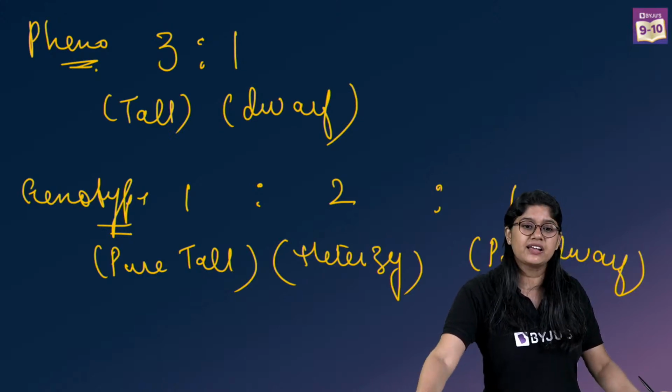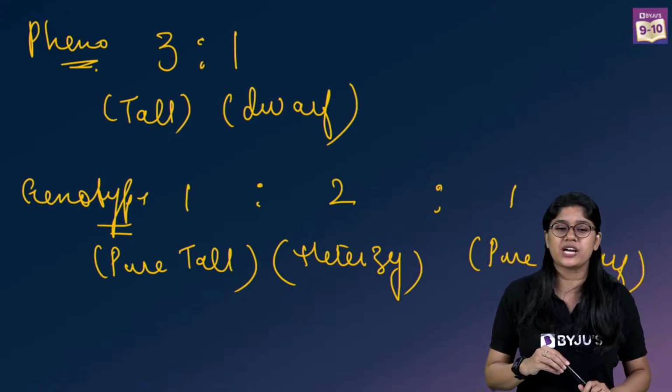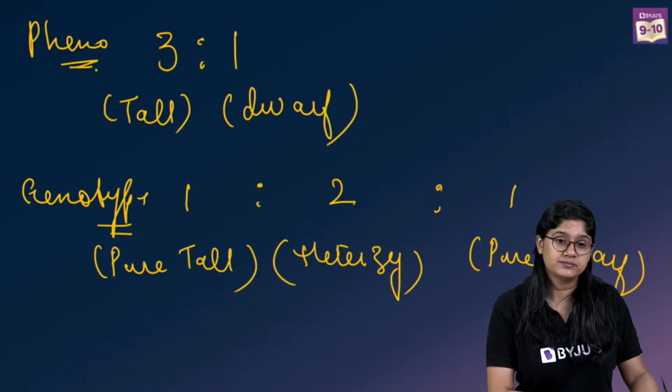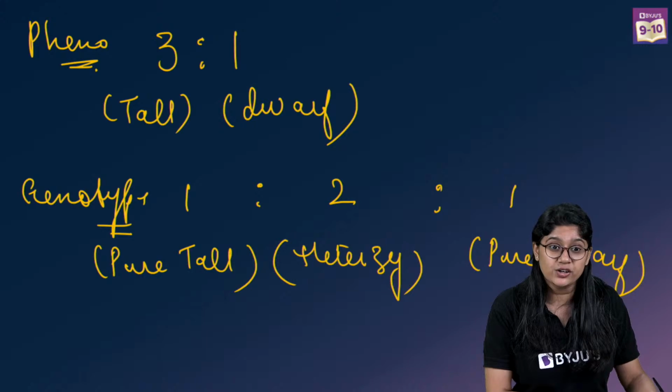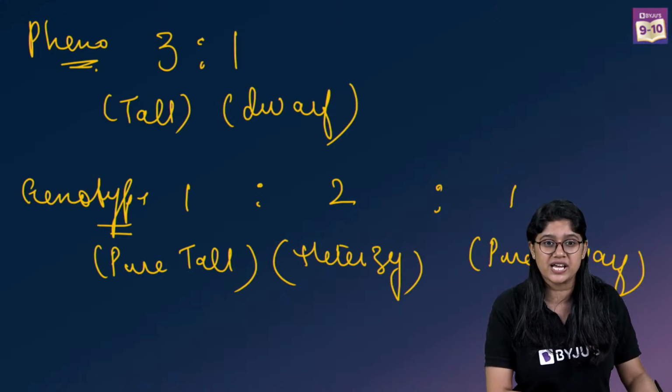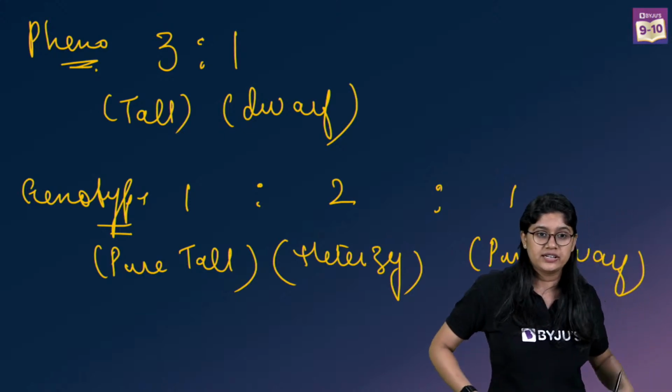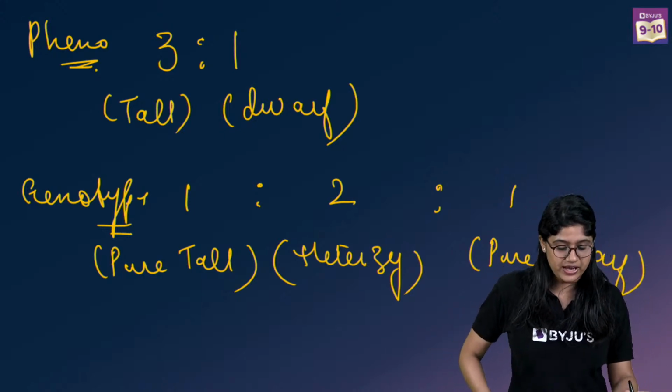Clear, everyone? Are we clear about what is phenotype and what is genotype? Dwarf means small, short. Very good, Vaishnav. One is the homozygous, two is the heterozygous, and then we have the homozygous. Clear? Nice. Very good.